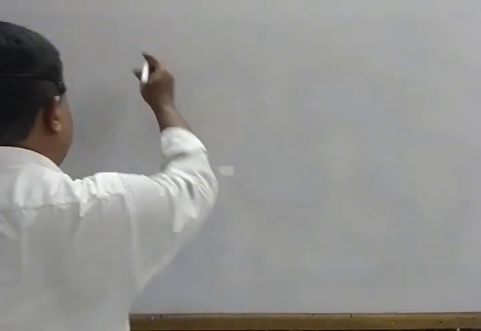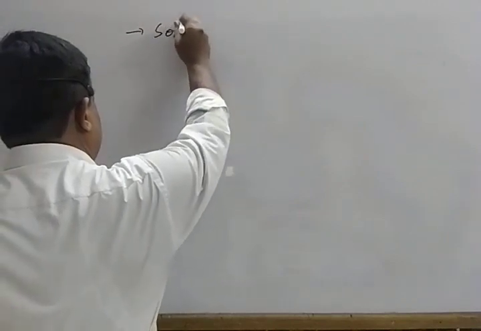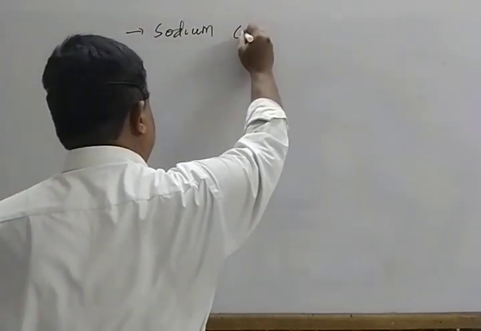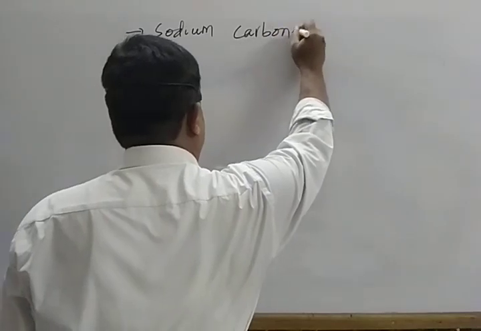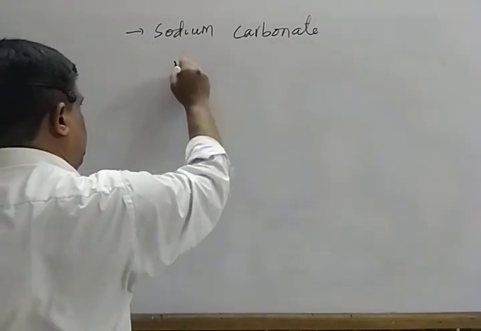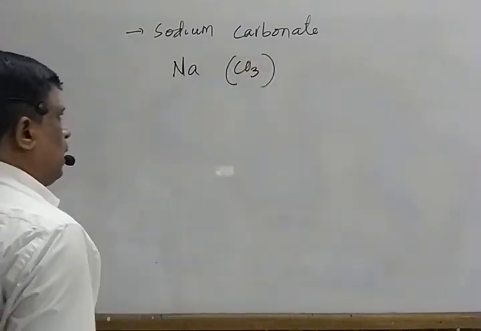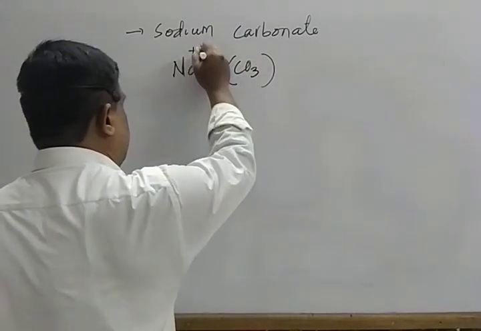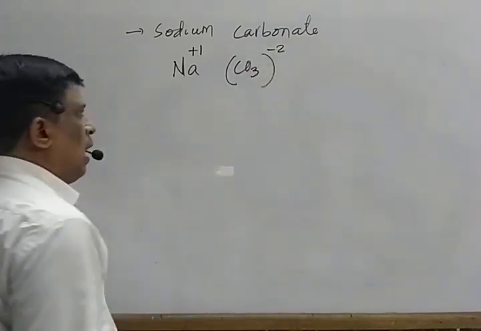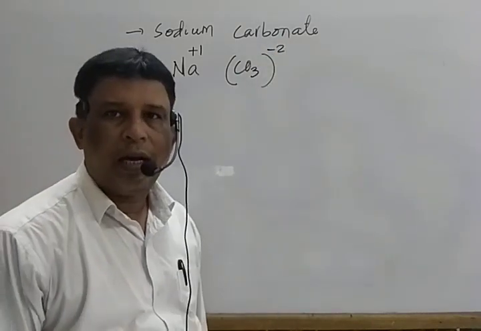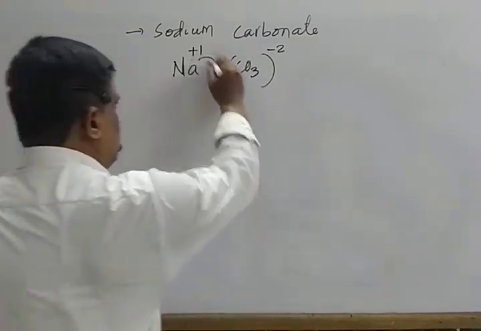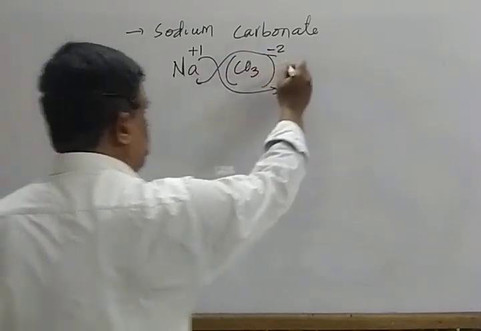First one, sodium carbonate. We write sodium carbonate, put it in bracket, assign their charge. As there is no common, finally crisscross. This one goes to here, this one goes to here.